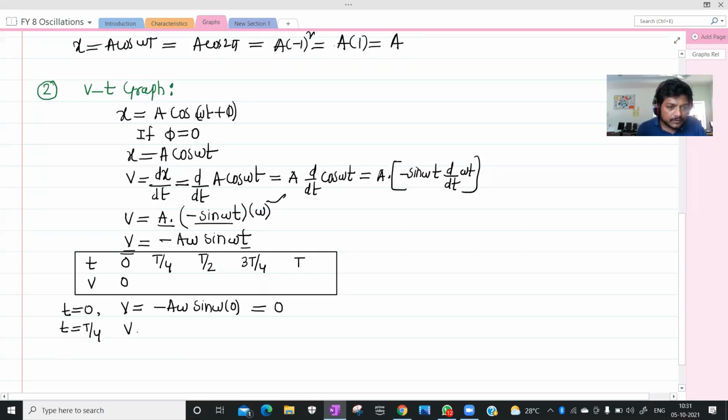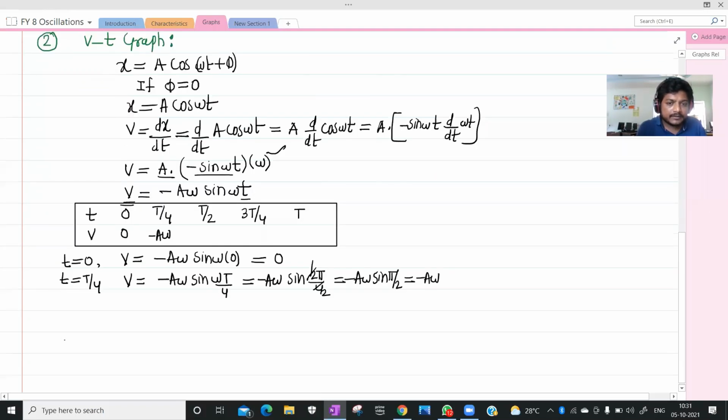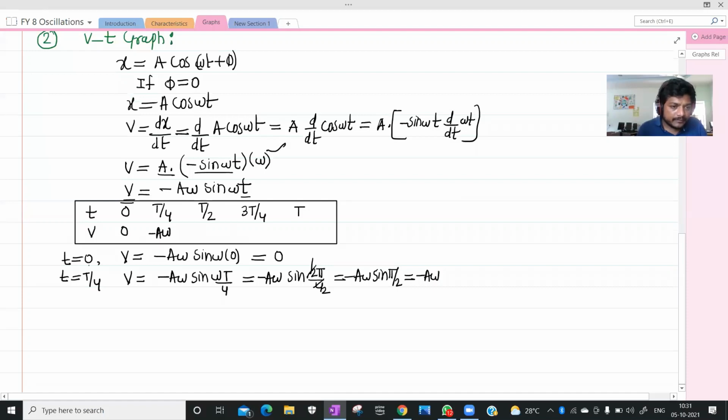Next put t equals T by 4. v equals minus A omega sin of omega T by 4. Omega is 2 pi by T, so the Ts cancel and we get minus A omega sin of pi by 2, that is sin 90, which equals 1. So v equals minus A omega.